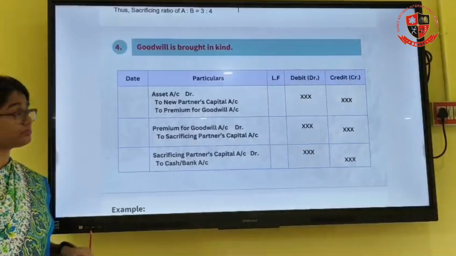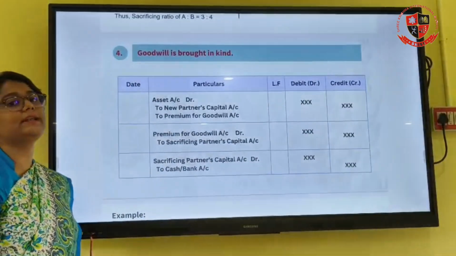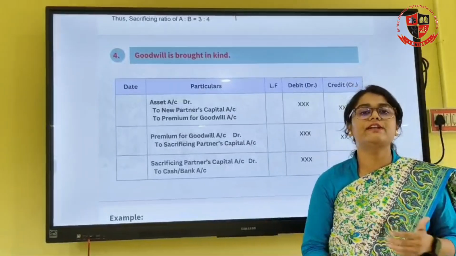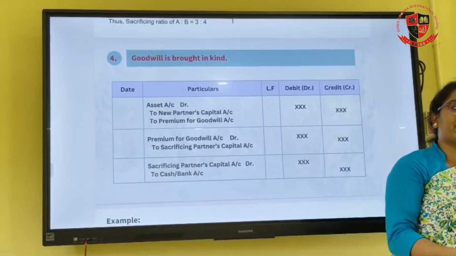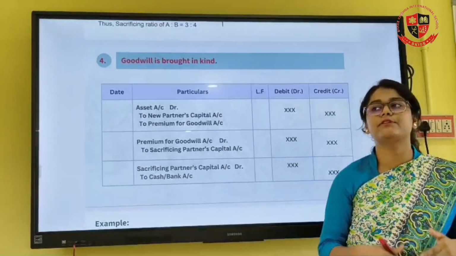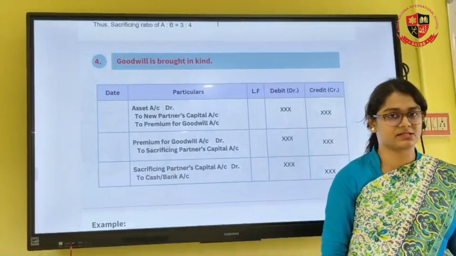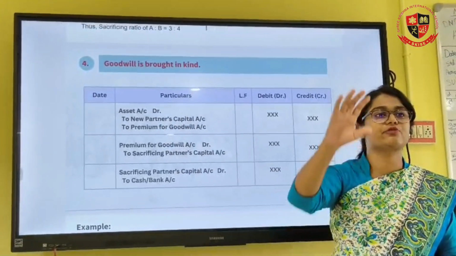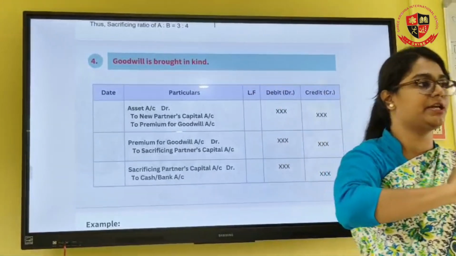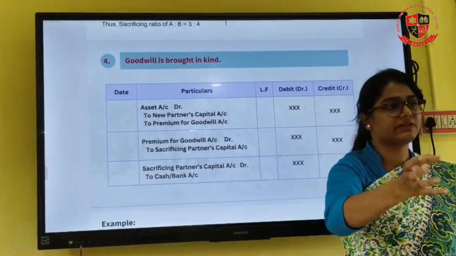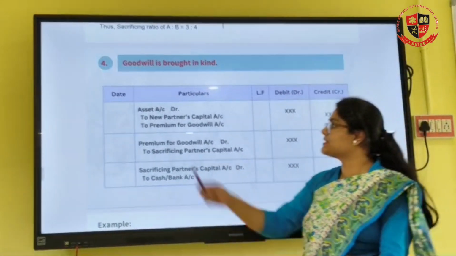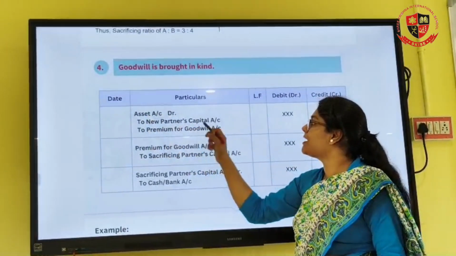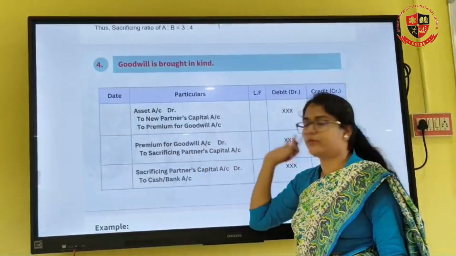Case 4: when the goodwill is brought in kind. Now what happens here is that the goodwill is not brought in the form of cash. It is brought in the form of assets, any assets. So then what happens? You already know assets, if you follow the modern rule, are debit in nature. So when the assets come inside the business, they will be on the debit side. So asset account debit to new partner's capital account, to premium for goodwill account.